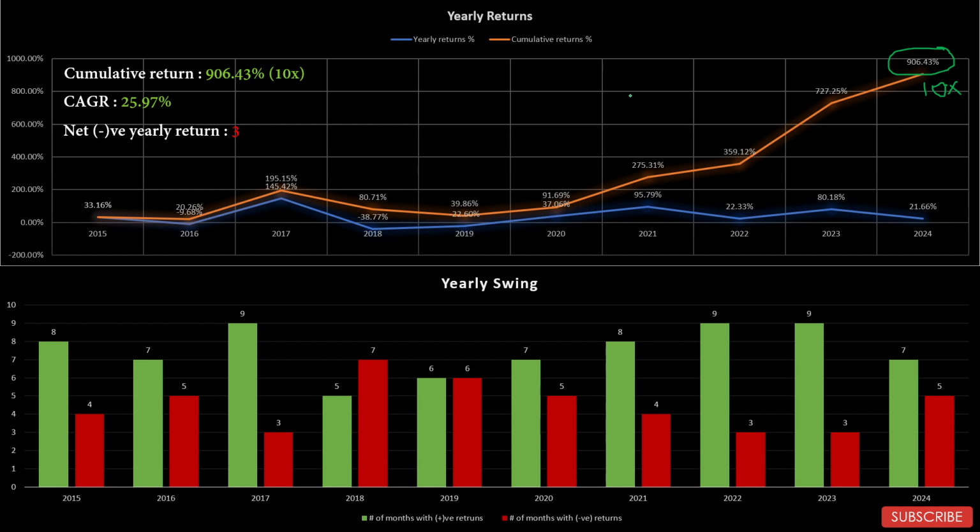Negative yearly return, 3. So now this is a concerning takeaway from the sector. Though this sector has given massive cumulative returns, massive CAGR in the last 10 years, 3 out of the last 10 years have given net negative yearly return. So this sector is not for the faint-hearted. This sector is only for long-term investors.